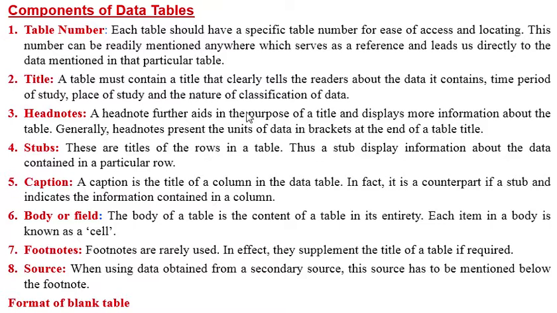How the data are classified, what is the nature of the classification, all these will be given. So this title contains the record of the time period of study, place of study, and the nature of classification of data.